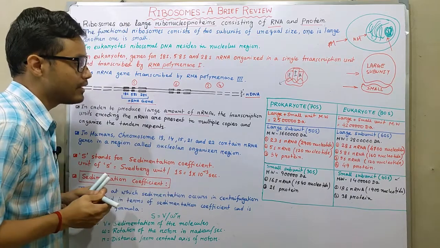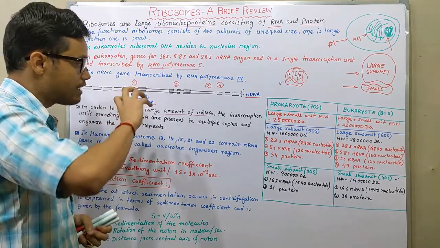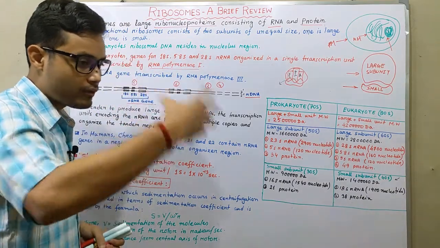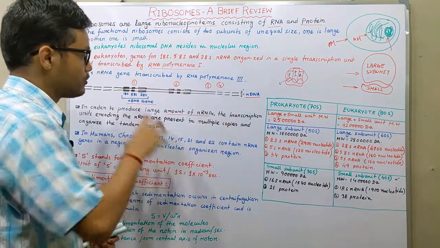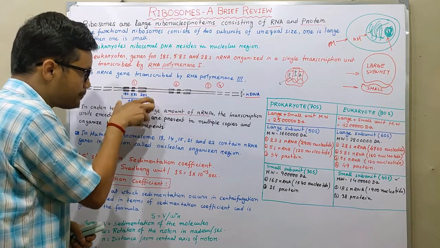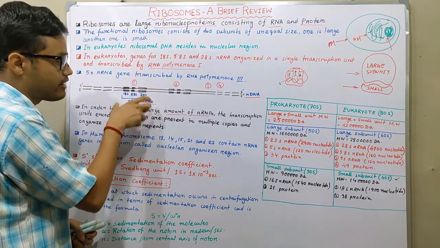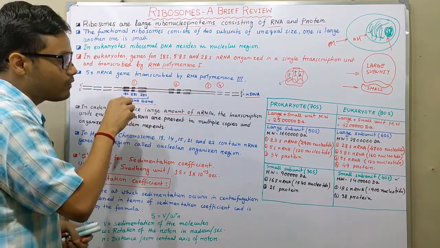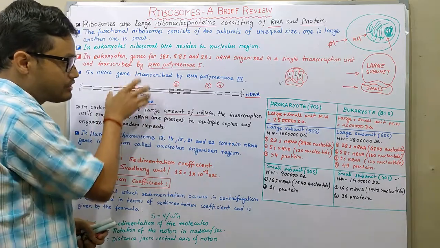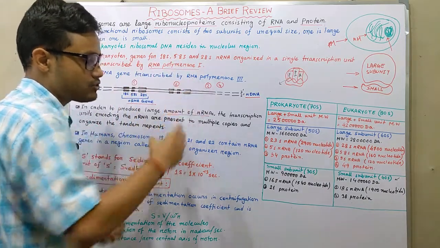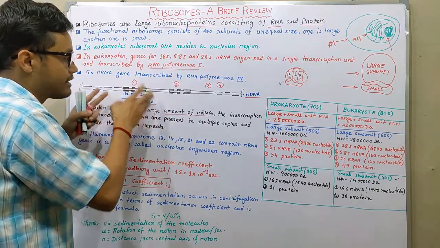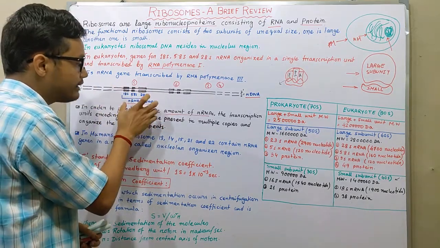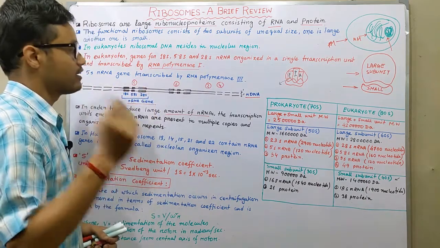Tandem repeats means these genes occur one after another, staying in a cluster, and that's why it makes up a tandem repeat and an rRNA gene cluster.